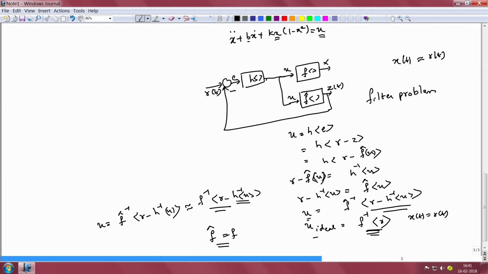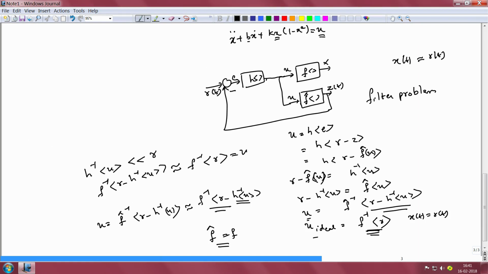Now therefore, if H inverse of U is a very small quantity, in other words if H inverse of U is much less than R, then what you see is that F inverse of R minus H inverse of U would approximately be equal to F inverse of R itself. And if this is so, we know that this is going to be equal to U, and so approximately therefore we succeed in inverting the plant.